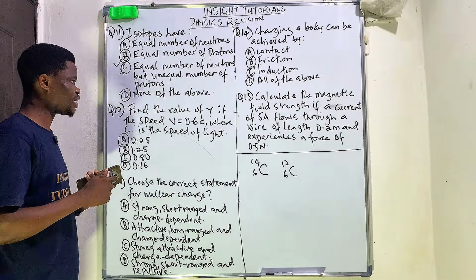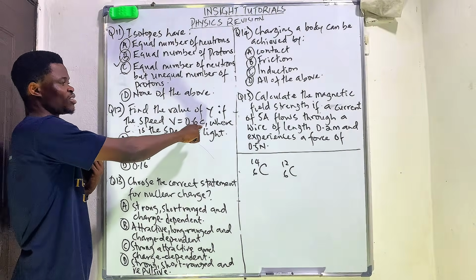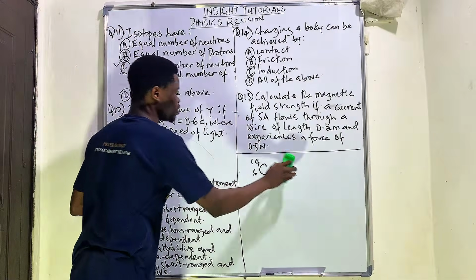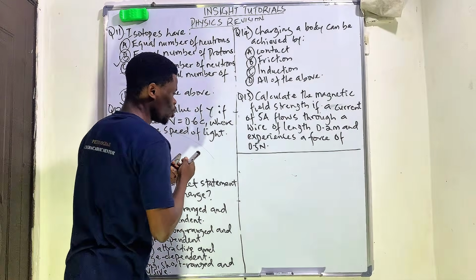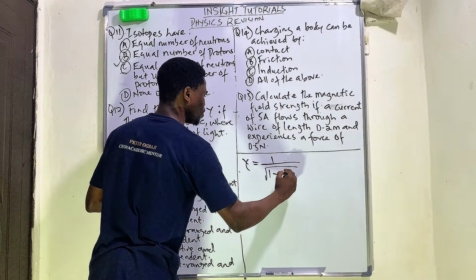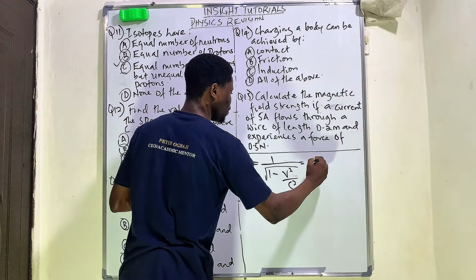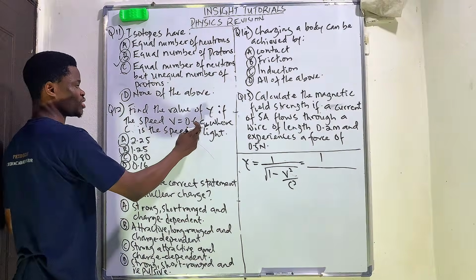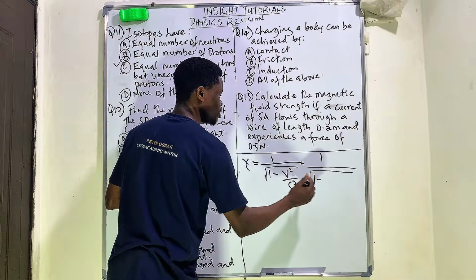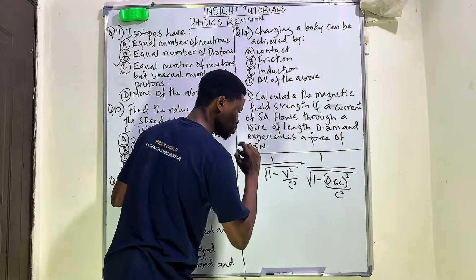Question 12 says, find the value of the Lorentz factor if the speed v equals 0.6 c, where c is the speed of light. For us to solve this question is very simple. We're simply going to say that our Lorentz factor is 1 all over the square root of 1 minus the speed of the object squared all over the speed of light squared. Now we are given our velocity as 0.6 the speed of light. So we're going to say it's the square root of 1 minus 0.6 the speed of light squared all over speed of light squared.